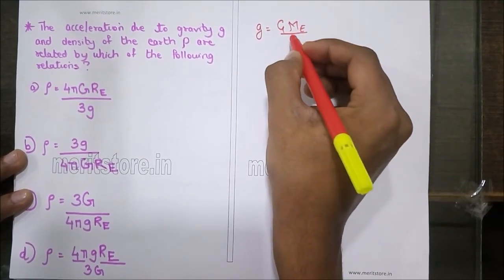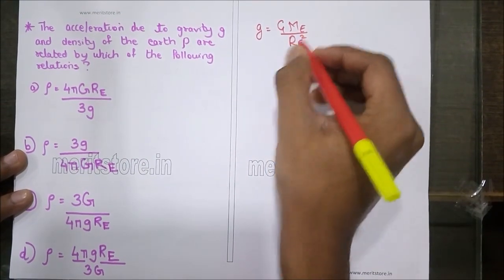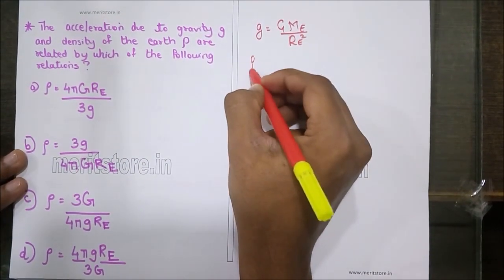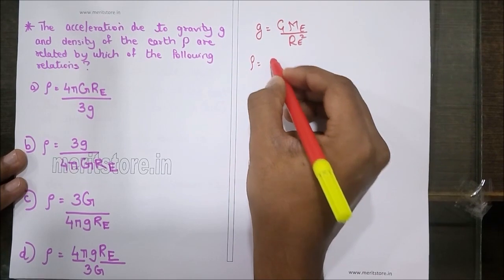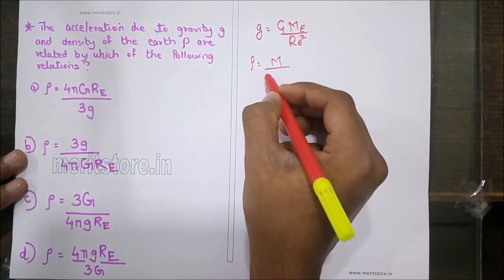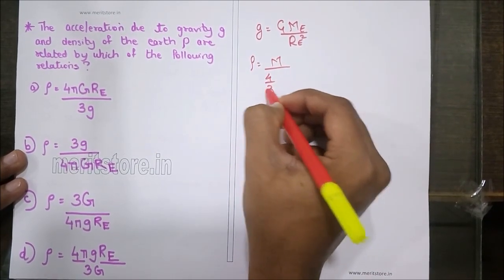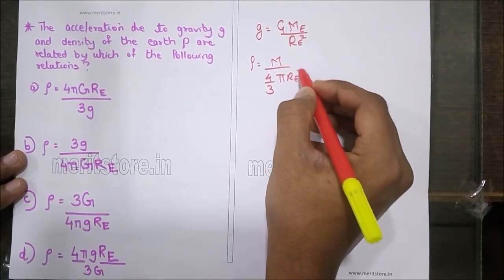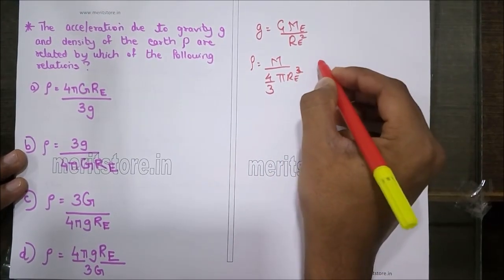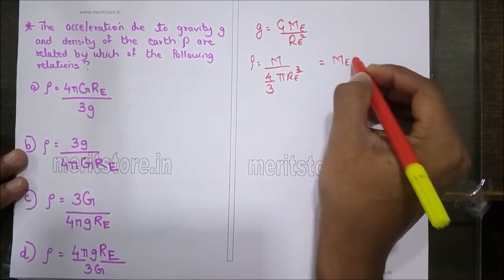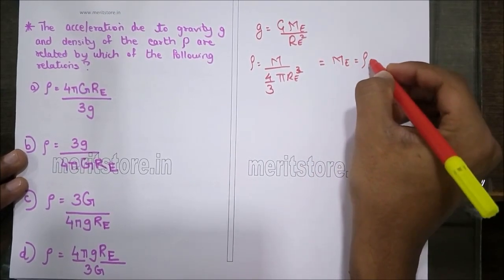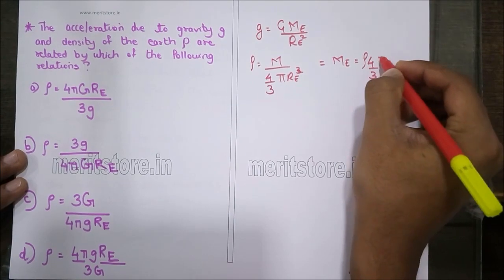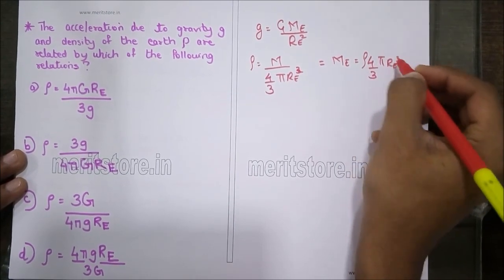Now the acceleration due to gravity, that is small g, is given by capital G, gravitational constant, into mass of the earth upon the radius of the earth squared. As we know, the density is nothing but mass upon volume of the earth, which is considered as a sphere, so 4 by 3 pi Re cubed. So the mass of the earth is equal to rho times 4 by 3 pi Re cubed.